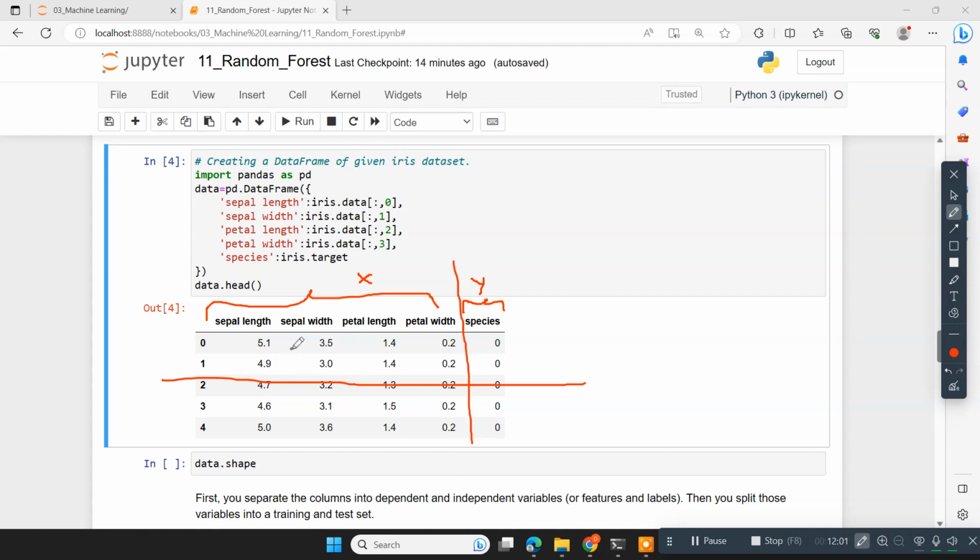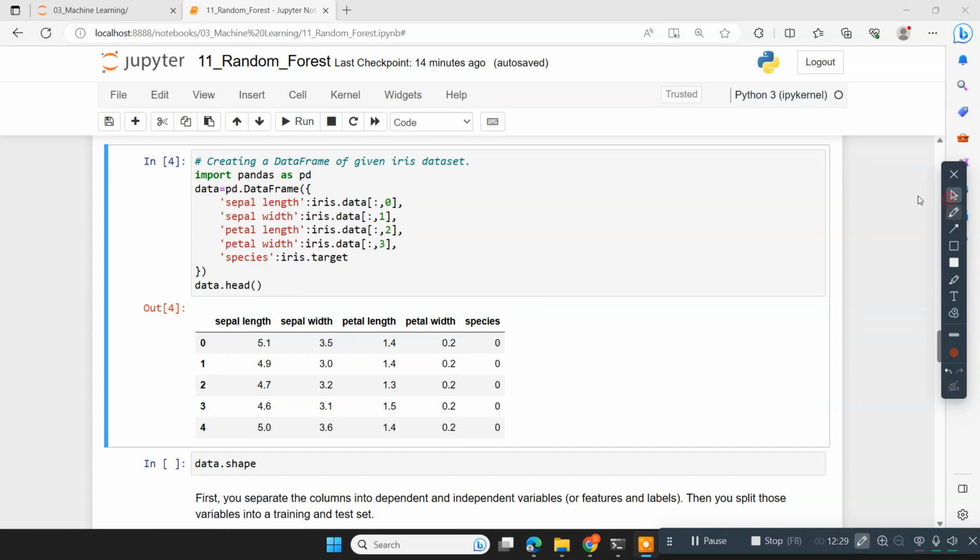This is x train, this is y train, this part is x test, and this part is y test. We always build a model using training data. So the model learns from x train and y train. Then we evaluate our model using x test. It will make the predictions, and then we check the predicted values against y test.